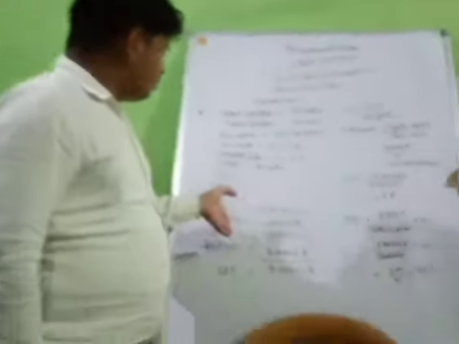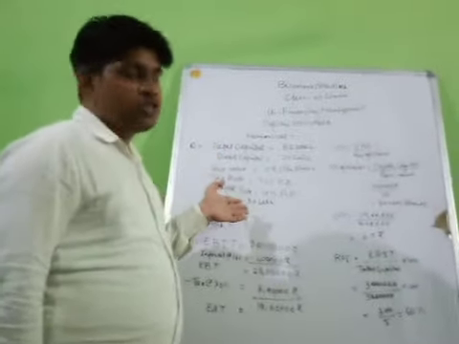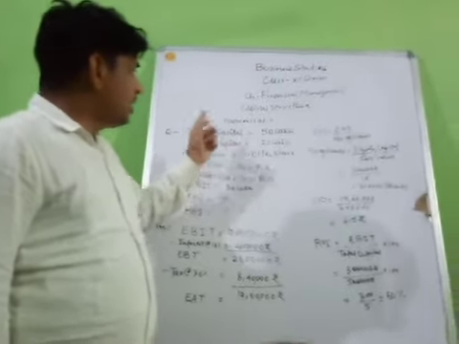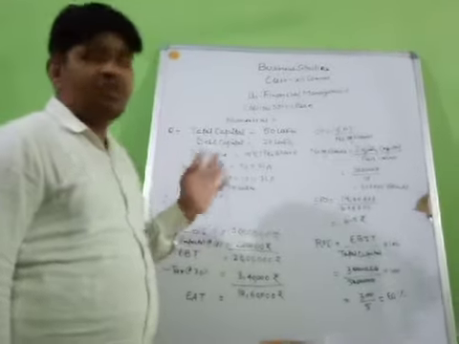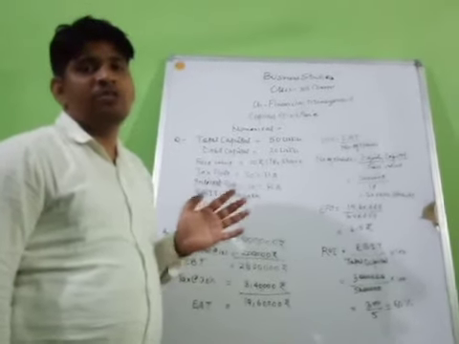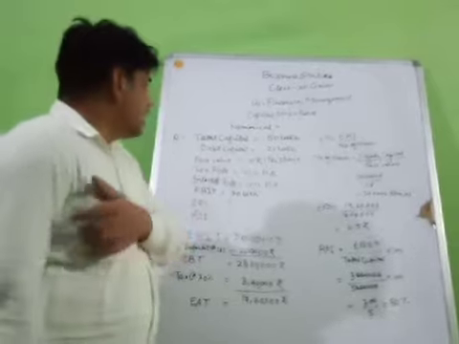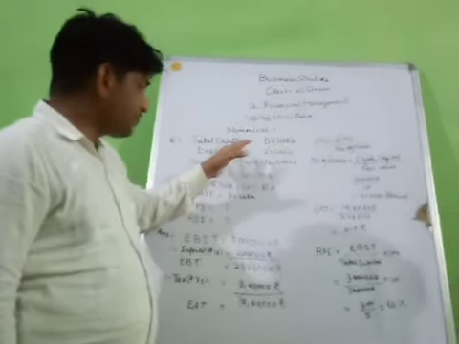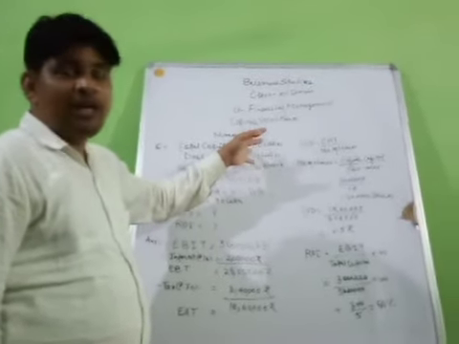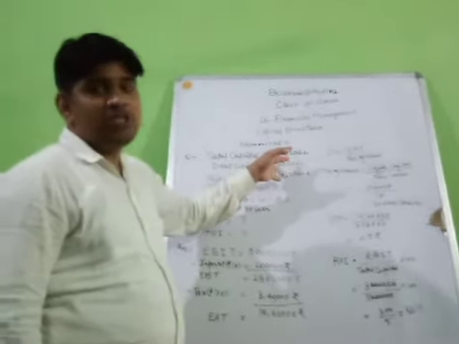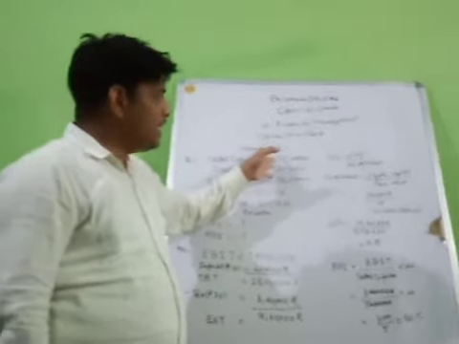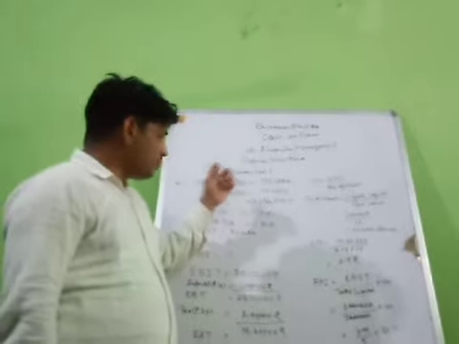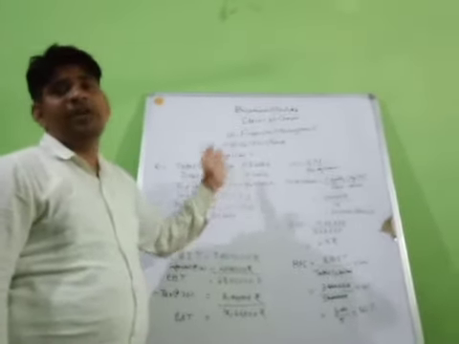Before starting the solution, I will explain the question. The first thing is total capital. That means 50 lakh is the total capital invested by the businessman to carry out his business activities in the economy. After that, debt capital is 20 lakh rupees. That means from 50 lakh, 20 lakh capital is collected by the businessman from outside sources, and 30 lakh he has invested from his own pocket. That means 30 lakh equity capital is present over here.